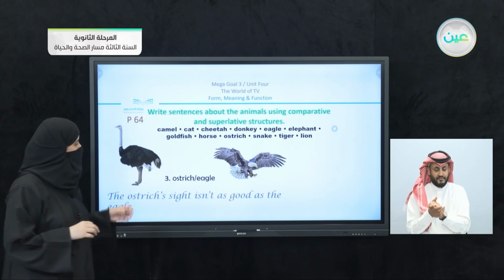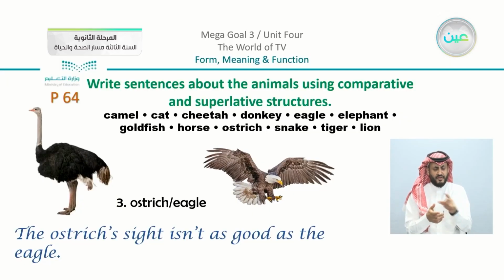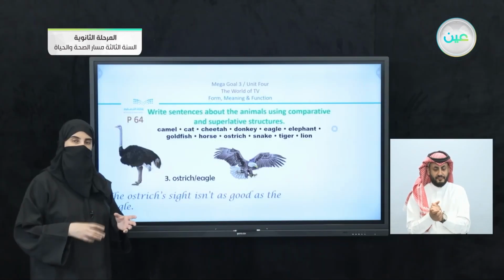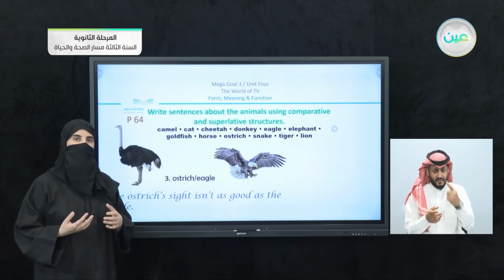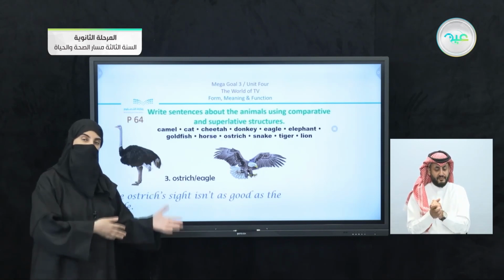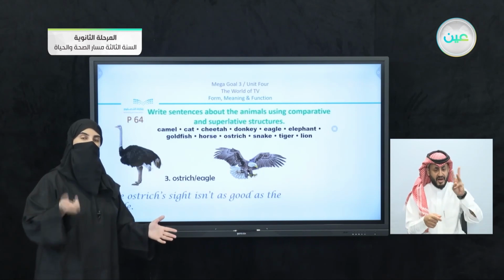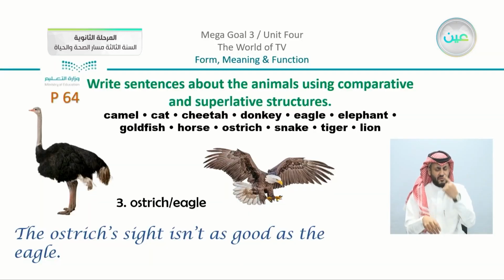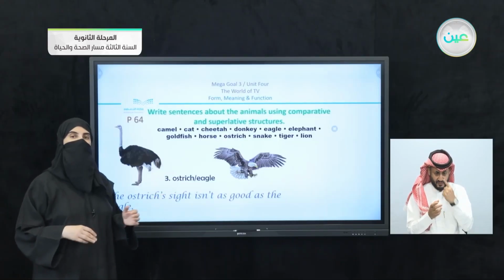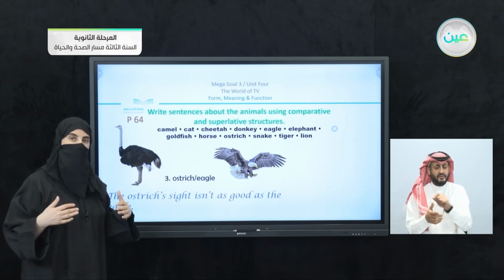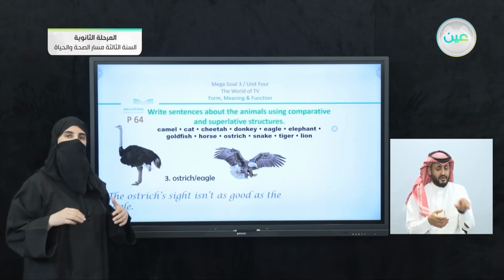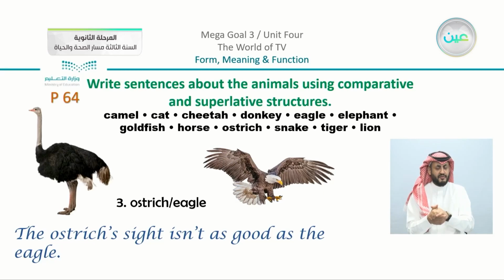Now, the ostrich's eyesight isn't as good as the eagle's. We did mention that it has stronger eyesight than the zebra, but comparing it to the eagle, the ostrich's eyesight isn't as good as. Here, you can notice that I used the positive degree in comparing, but I added a negative. We have here isn't as good as, which cancels the idea of positive here.